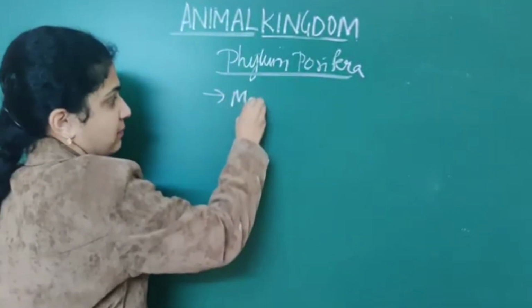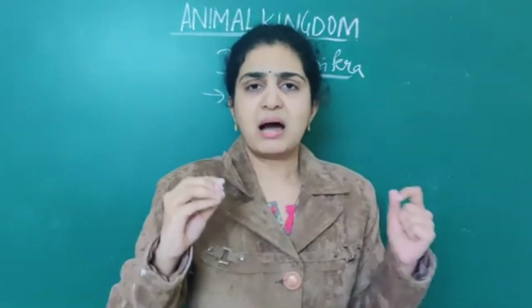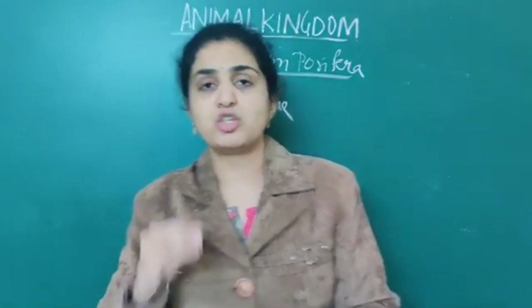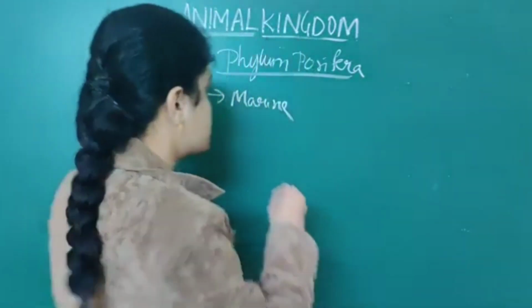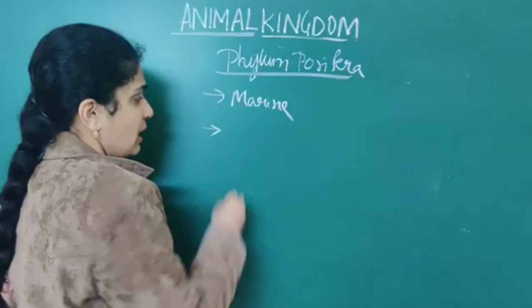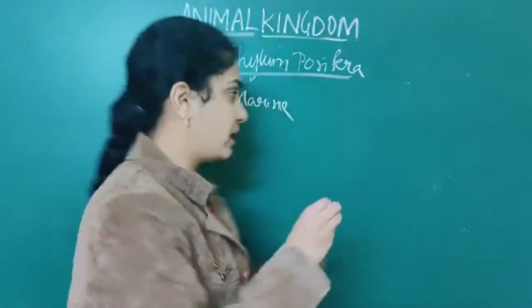First one is marine. Most of the sponges are marine, that is, they live only in water. The next important point you should remember is that they are basically not hermaphrodites.